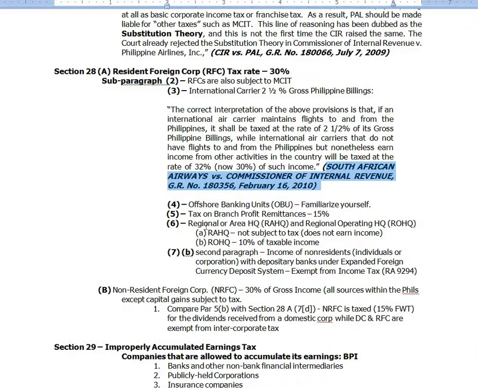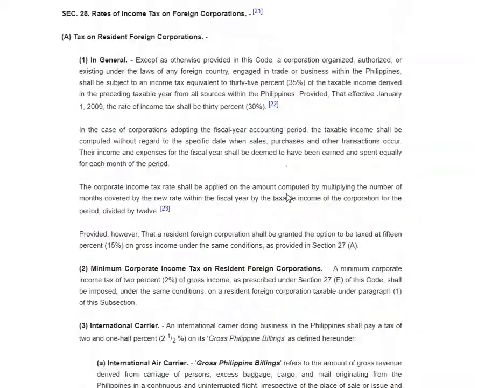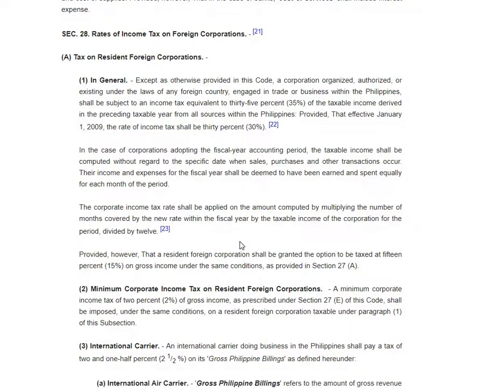So let's go. There was a question about this in the bar a few years back. This tax on branch profit remittances: any profit remitted by a branch to its head office shall be subject to a tax of 15%, which shall be based on the total profits applied or earmarked for remittances without any deduction for the tax component thereof. Remember that this is all about a resident foreign corporation. Okay?